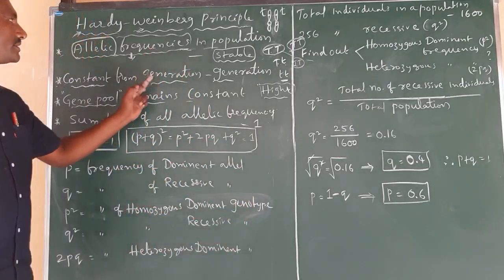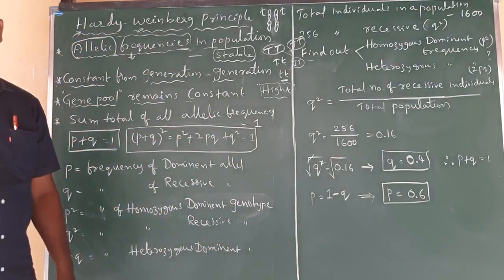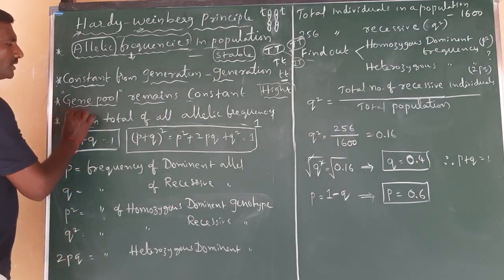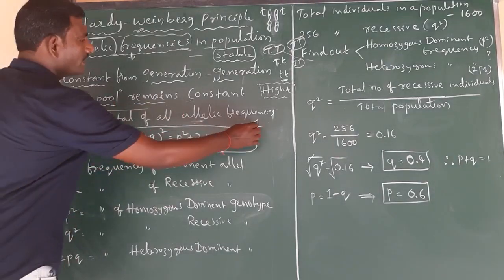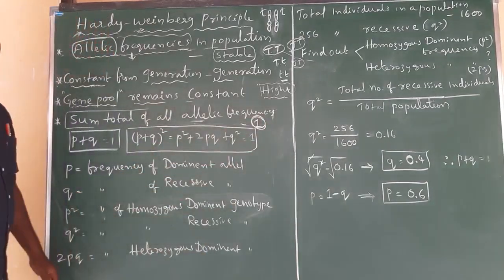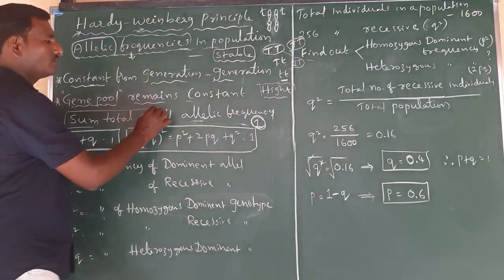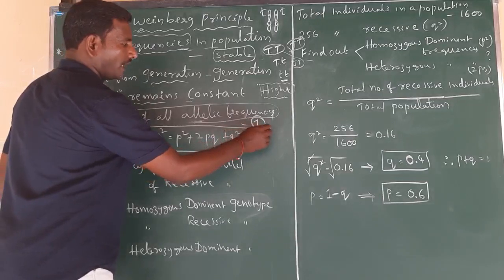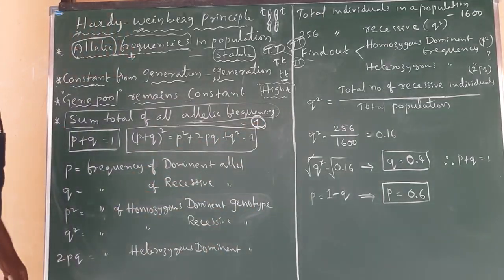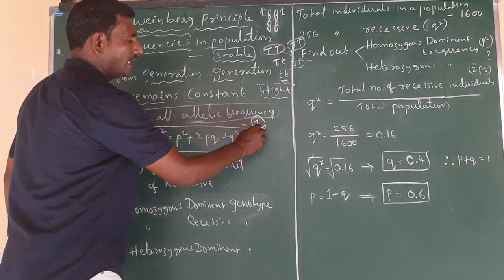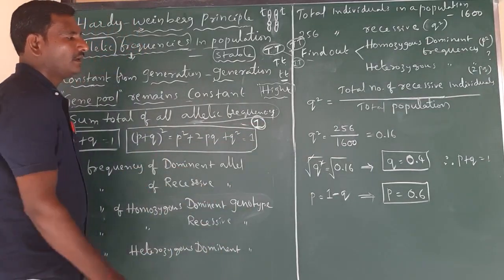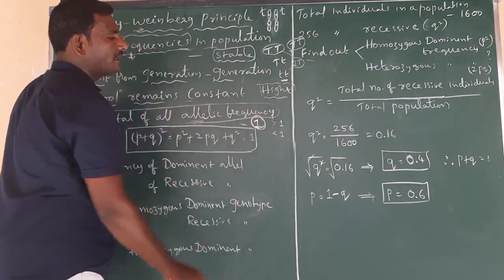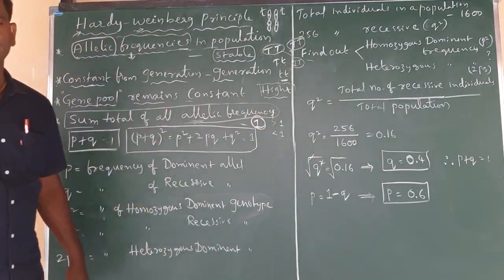Now these are the three statements given by the Hardy-Weinberg principle. Finally they concluded that the sum total of all these allelic frequencies is about 1. In any population, either human beings or plants, whatever it may be, the allelic frequency value is just 1. If the value changes to more than 1 or less than 1, then that population is not stable.